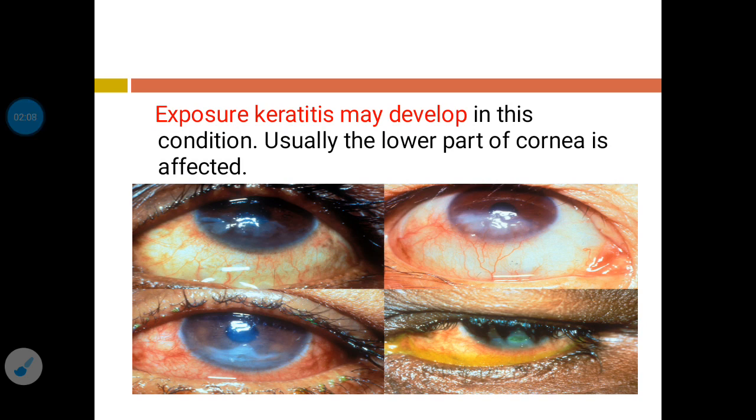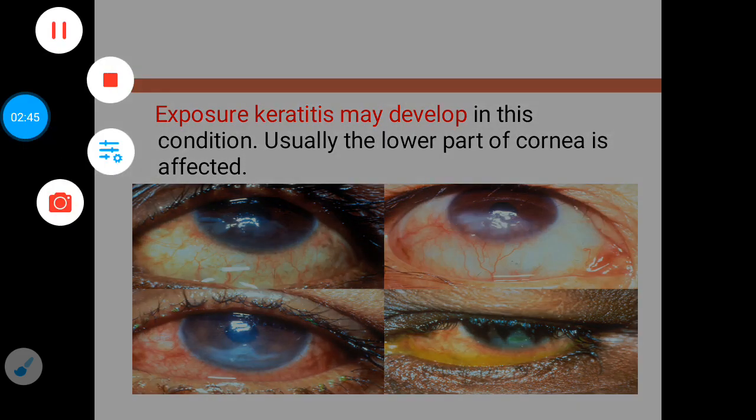Now what happens if the person develops lagophthalmos? Due to lagophthalmos, the eyelid will not be completely covering the eyeball, so the eyeball will not be covered by the film of tear completely, and the eyeball will be exposed to the environment constantly. That will lead to dryness in the eye, and it develops exposure keratitis. Usually the lower part of the cornea is affected.